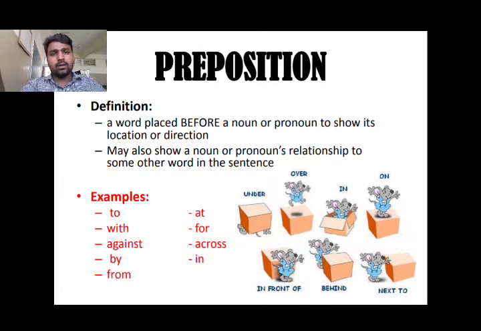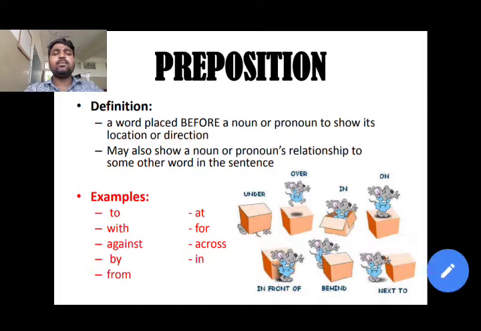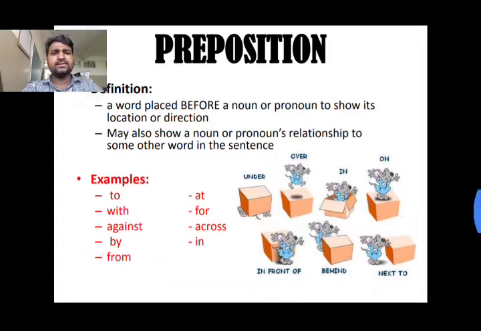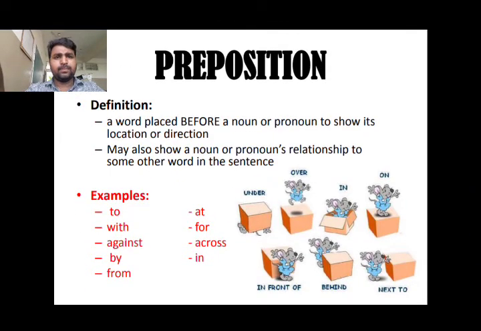Here are some examples: to, with, against, by, from, at, for, across, in, under, over, etc. I hope you are clear with the preposition, right?